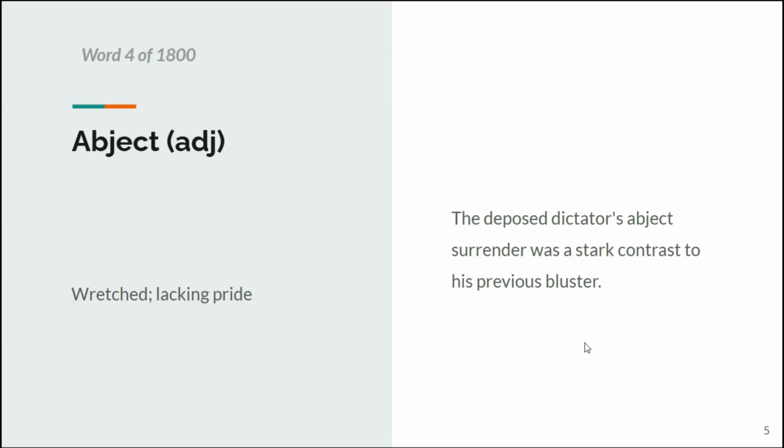Then the fourth word is abject, which is an adjective, which means wretched or lacking pride. This is used in a sentence. For example, the deposed dictator's abject surrender was a stark contrast to his previous bluster. The current surrender of the dictator was different from what he used to be before. Right?